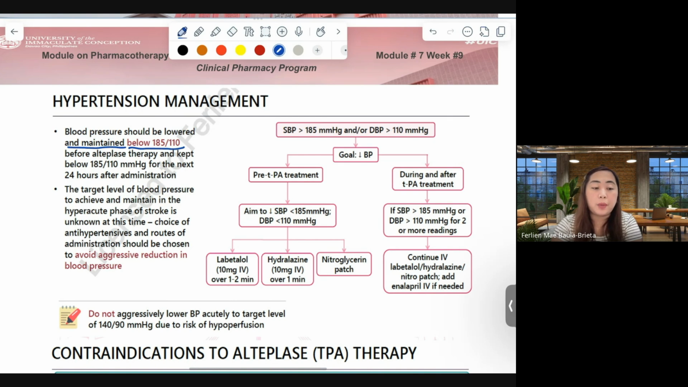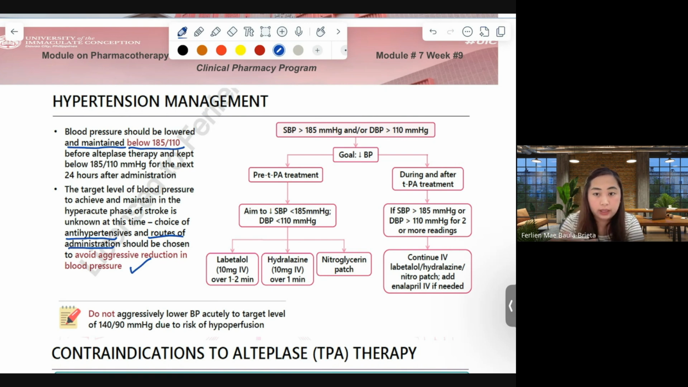We should not abruptly decrease a patient's blood pressure for a patient experiencing stroke. The target level of blood pressure to achieve and maintain in the hyperacute phase of stroke is unknown. The choice of antihypertensive and routes of administration should be chosen to avoid aggressive reduction in blood pressure.